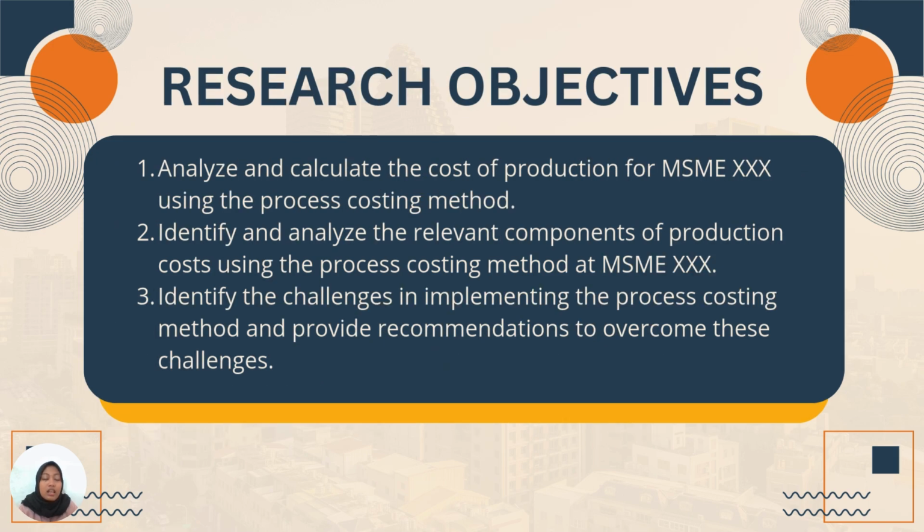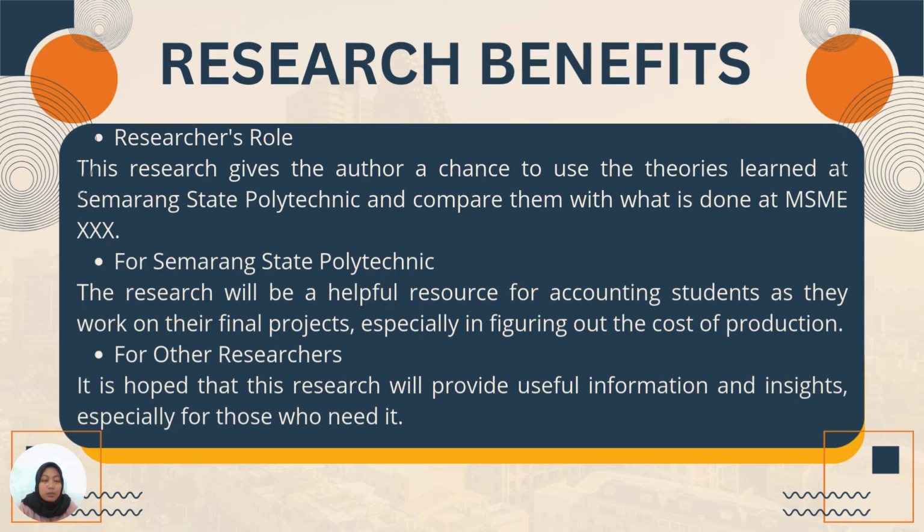The next slide is research objectives. The first is analyze and calculate the cost of production for MSME XXX using the process costing method. The second is identify and analyze the relevant components of production cost using the process costing method at MSME XXX. And the last is identify the challenges in implementing the process costing method and provide a recommendation to overcome these challenges. The next is research benefits.